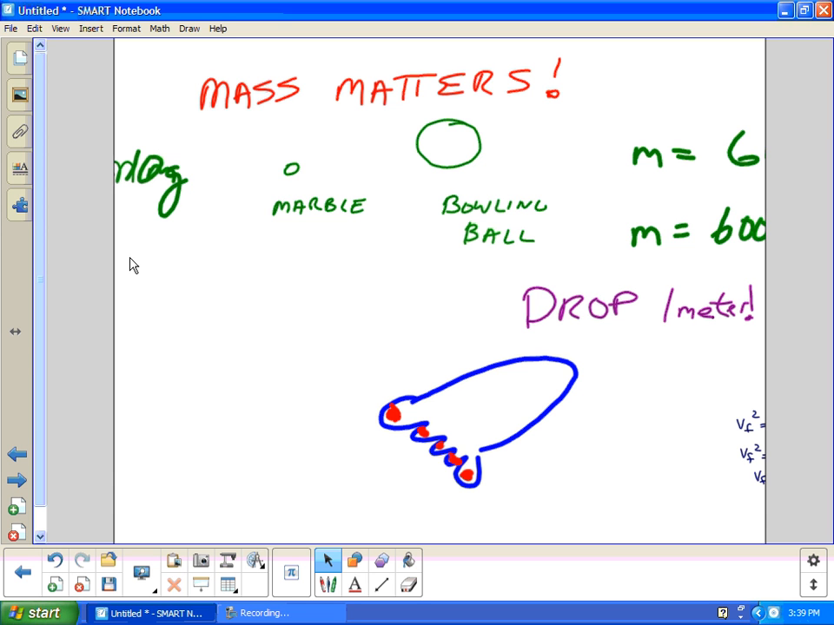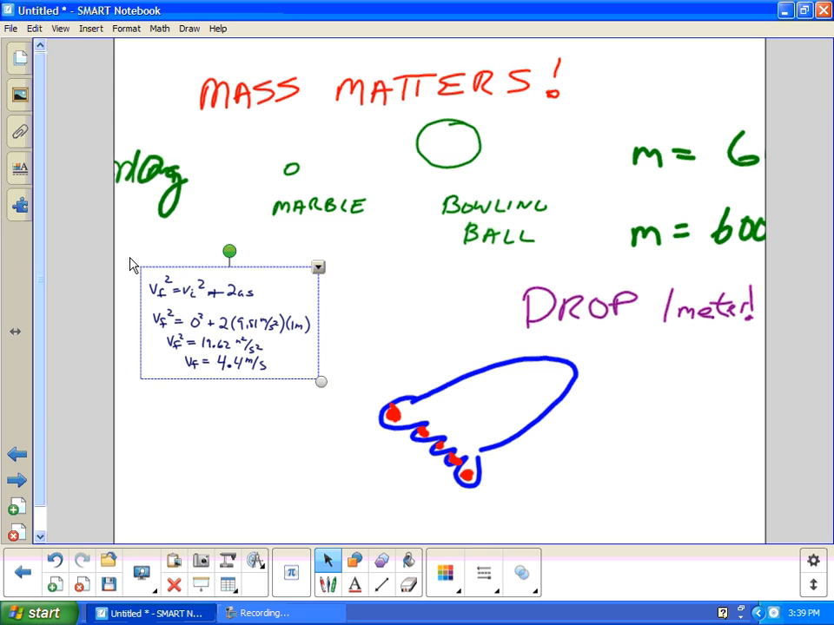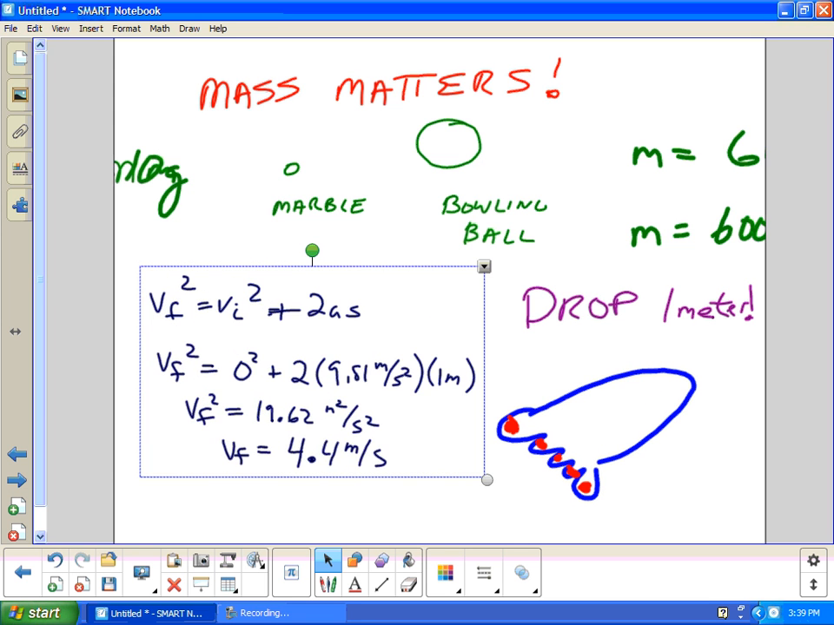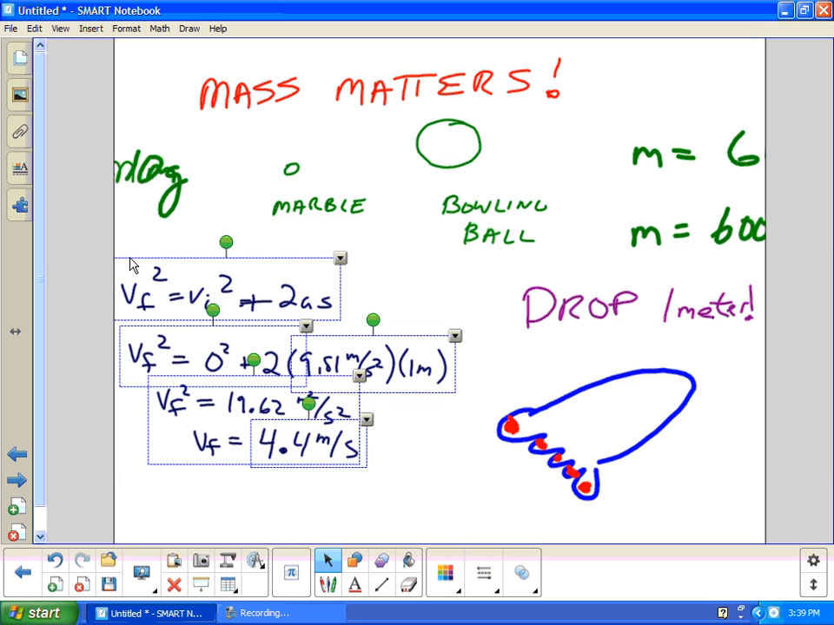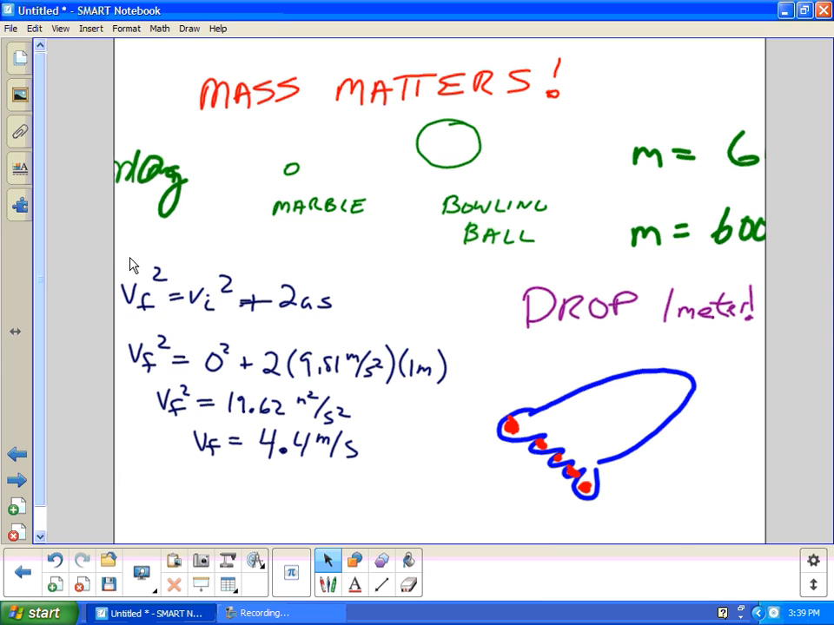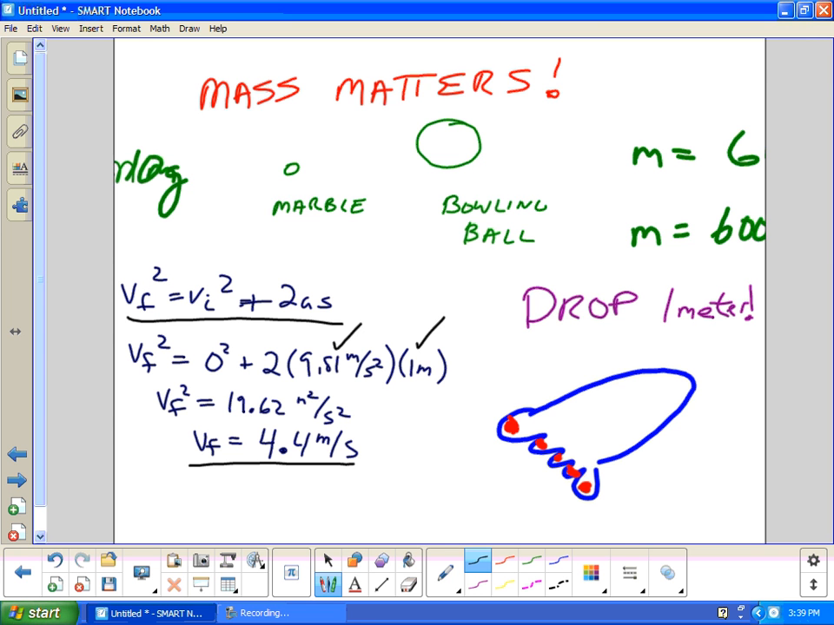Do they fall at the same speed? Yeah, they fall at the same speed because speed is not dictated by mass. So if I want to figure out how fast they fall, I can use my equation here. Vf squared equals Vi squared plus 2As. I can input the acceleration, which is gravity, the distance, which is a meter, and I can calculate that the velocity of the marble and the bowling ball is 4.4 meters per second. Both of those would hit your foot at that speed. But we all know the bowling ball hurts and the marble doesn't because mass matters.